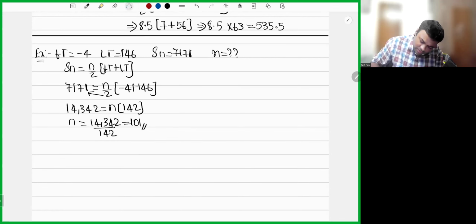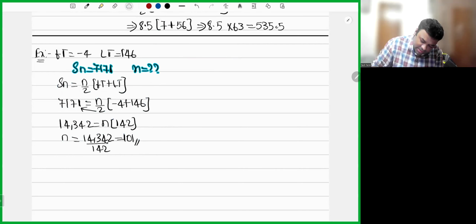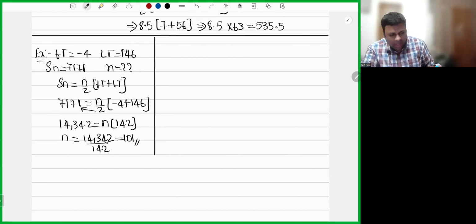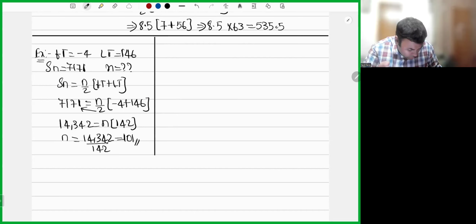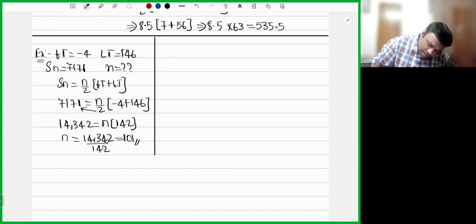Nothing much difficulty over here. If you see in this question, the first term is given, the last term is given, and Sn is given as 7171. We have applied the formula and we got the respective answer. Now, what you people do, solve this and tell me the answer. I'll give you 2 minutes.